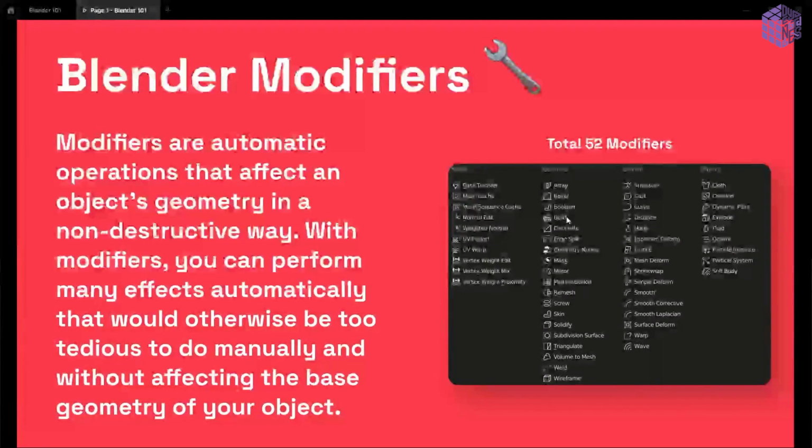Also, modifiers help you automate a lot of mundane tasks. For example, the array modifier duplicates objects. When you are working with modifiers, they don't really create new geometry. Let's say we are working with the array modifier and we created a duplicate of a cylinder. You can see a cylinder, but it's not introducing real geometry into the system.